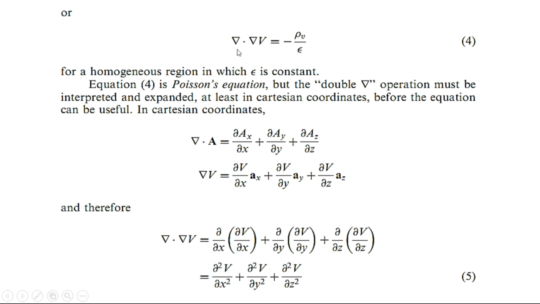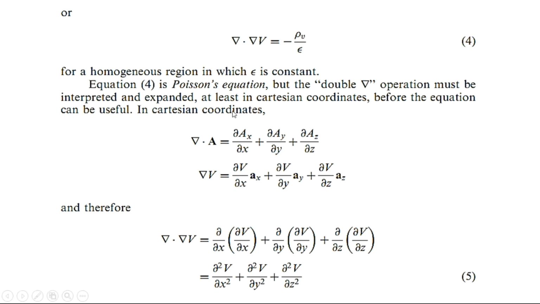Poisson's equation is the divergence of the gradient of electric potential, and that is equal to the negative of volume charge density divided by epsilon, and that is for a homogeneous region in which epsilon is constant. Equation 4 is Poisson's equation, but the double del operation must be interpreted and expanded at least in Cartesian coordinates before the equation can be useful.